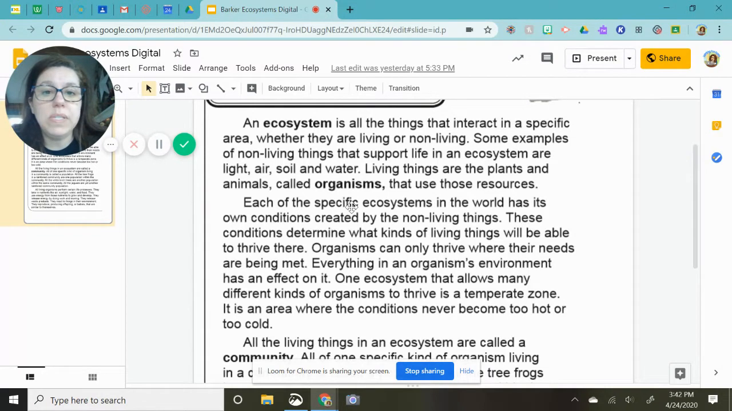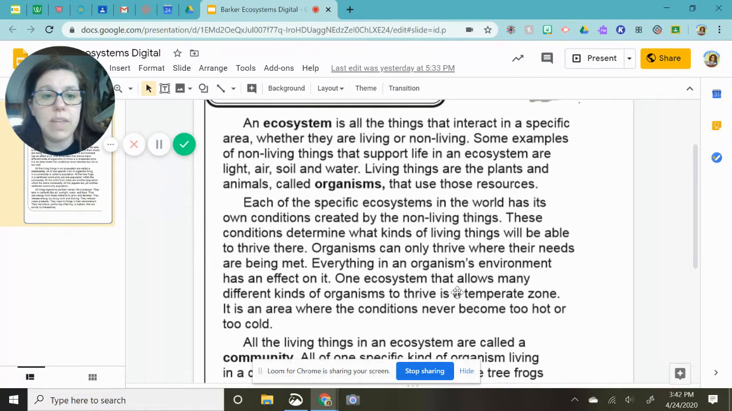Each one of these specific ecosystems in the world has its own conditions created by the non-living things. These conditions determine what kind of living things will be able to thrive here. Thrive means get what their needs are, or get their needs met, which is exactly what this is going to say. Organisms can only thrive and think of survive where their needs are being met. Everything in an organism's environment has an effect on it.